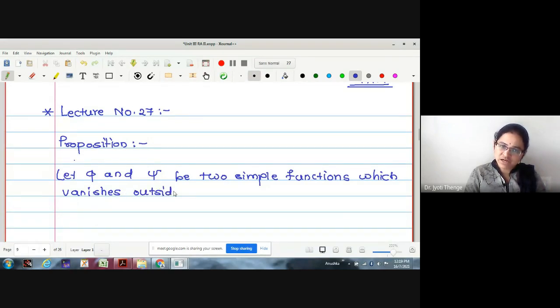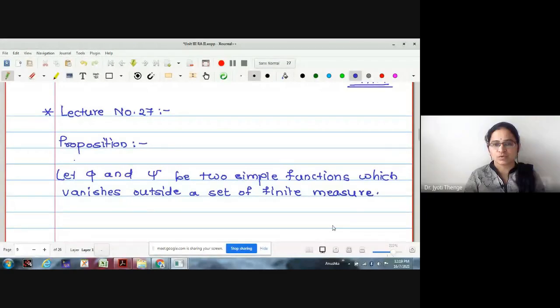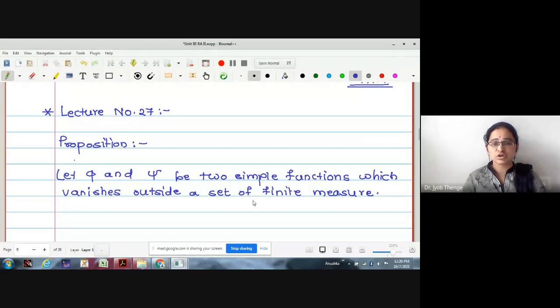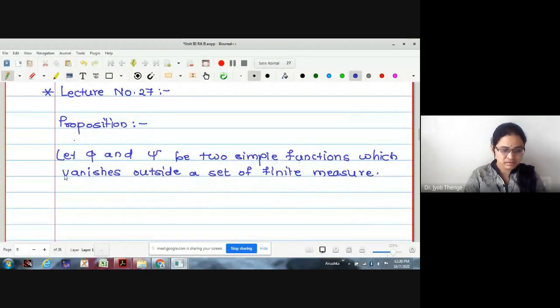What is the meaning of this statement? Vanishes outside the set of finite measure means it takes the value 0 on the complement. Yes, the function phi takes value 0 outside whatever the set E of finite measure, that is on E complement, correct. Okay, outside of the set of finite measure E, I will write. Then prove that.